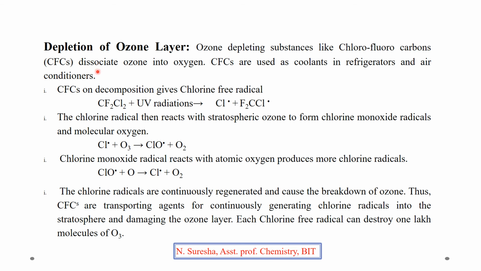In the stratosphere, they interact with UV radiations, giving chlorine free radical. This chlorine free radical breaks down ozone, giving chlorine monoxide free radical. Then this chlorine monoxide free radical interacts with an oxygen atom, giving more chlorine free radicals.